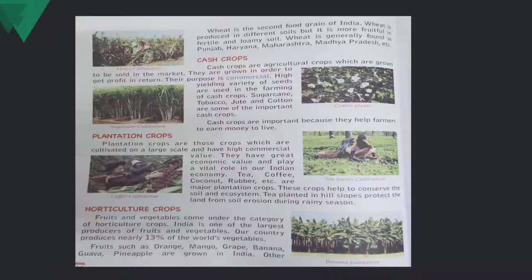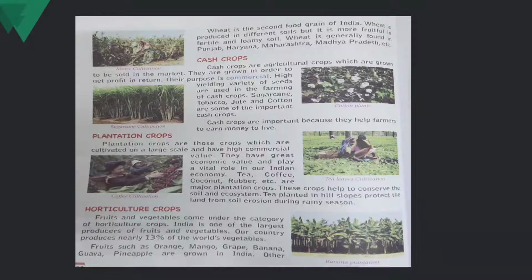So tea, coffee, coconut, rubber, etc. are the major plantation crops, and these crops even help to conserve the soil and ecosystem. Tea is planted on the hill slopes that protect the land soil from eroding in the rainy season. Now moving on to horticulture crops. Fruits and vegetables come under the category of horticulture crops.